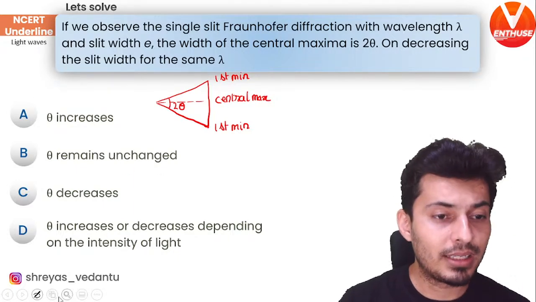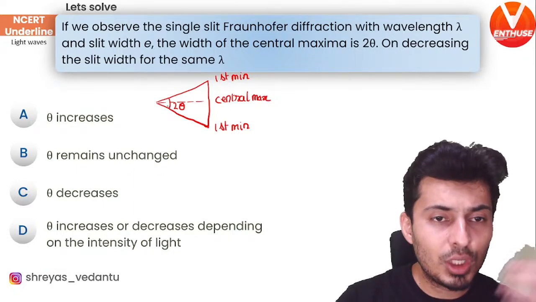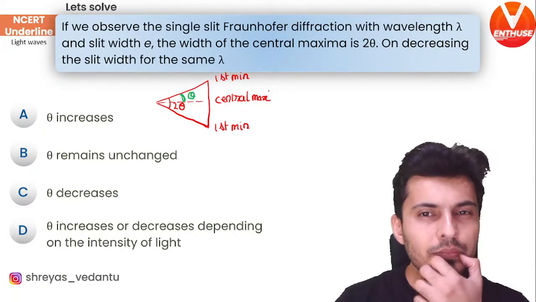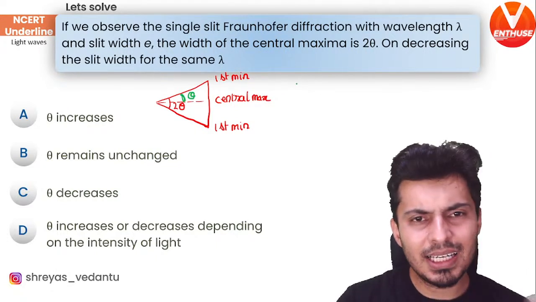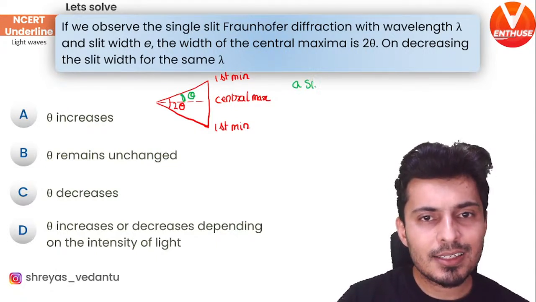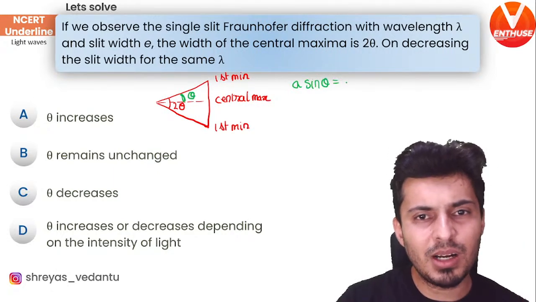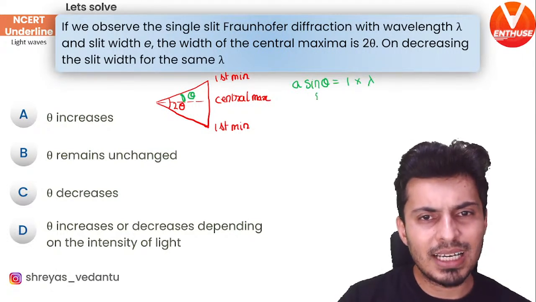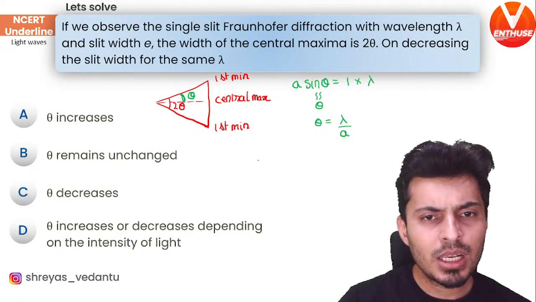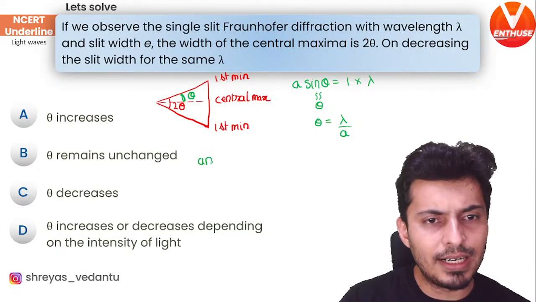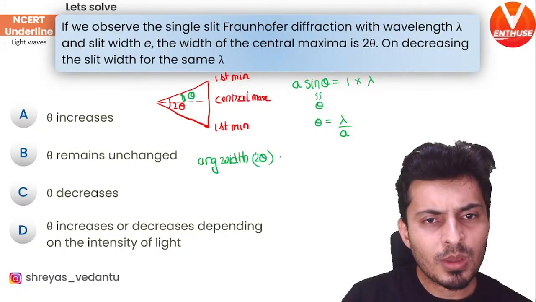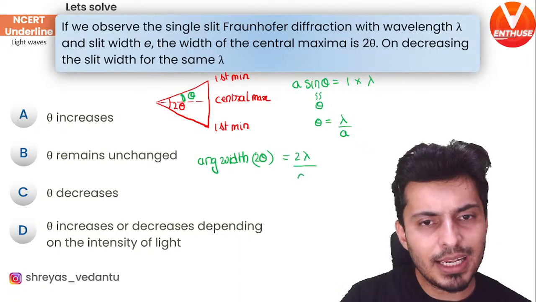Out of that 2 theta, only this much is theta. So what is theta? I just gave you a formula: a sine theta equals n lambda. For first minima, n is 1. Sine theta is approximately theta. Therefore, theta is equal to lambda by a, and the angular width, which is 2 theta, will be 2 times lambda by a.